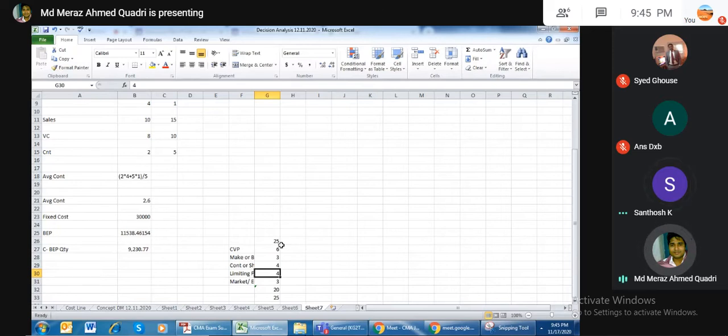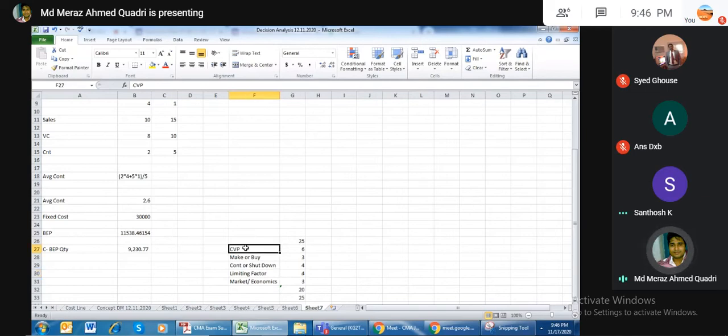CVP is there, and a little make or buy too, but if you are focused in this area, then out of this 25 you can minimum estimate 20-22 questions you can do, because here the chances of mistakes are very less. It's not like too many confusing things. It's very straight, either you know or you don't know. Correct. So it's not like a place of confusion like audit, where every question looks the same. So this is a good thing about that.